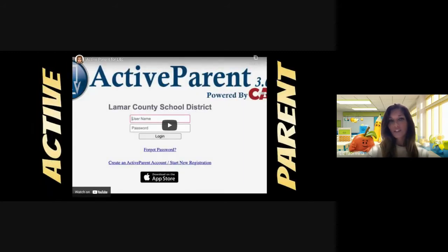So make sure that you have your login credentials that you'll get from your counselor's office and or school liaison. And you can call the school directly if you don't know your login credentials or your student doesn't know the login credentials and get that information.